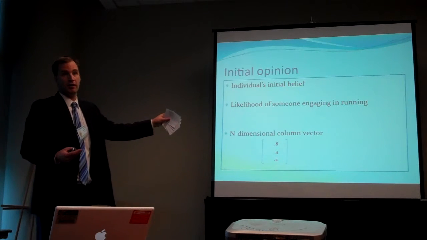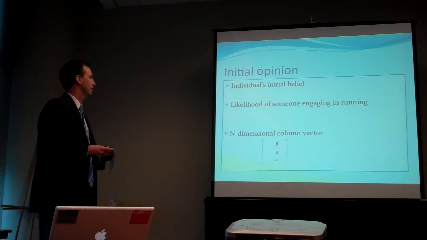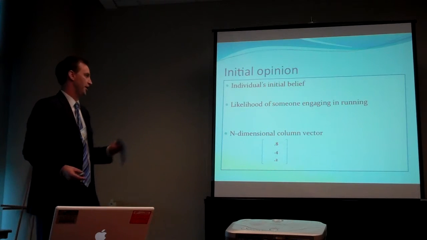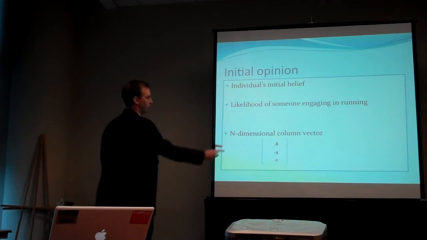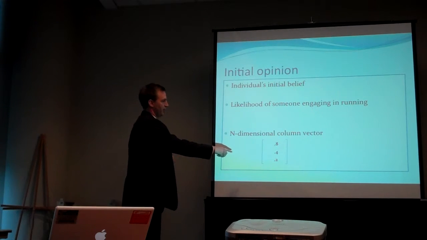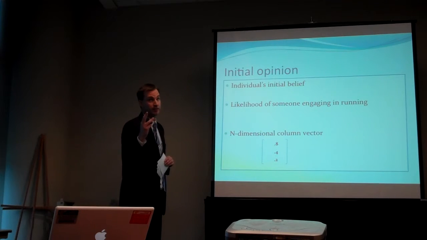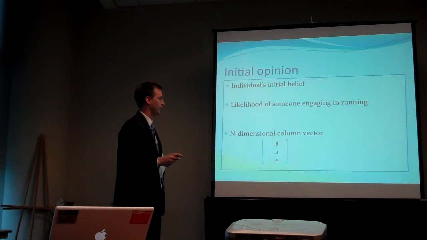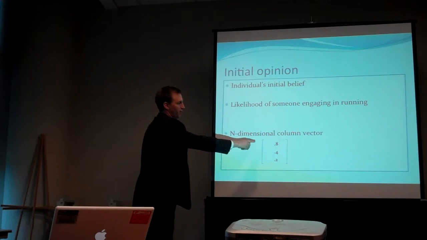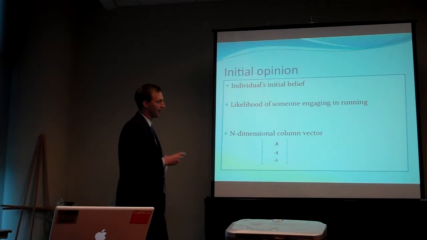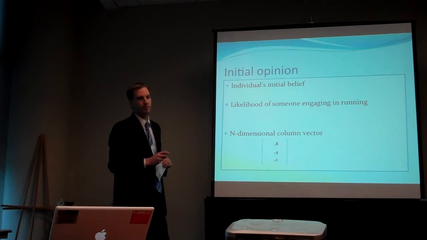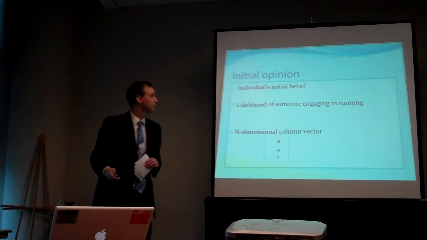And what we're talking about related to this network is the likelihood of someone engaging in running. So the initial opinion can be displayed in a column vector, an n-dimensional one, being 3 dimensions for us, because it's a 3-person network. This would mean that the first person, the trainer, is 80% likely to run. The second person is the dad, 40% likely to run. And the third person, the son, is 20% likely to run.